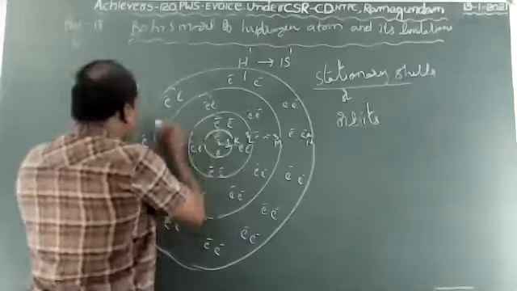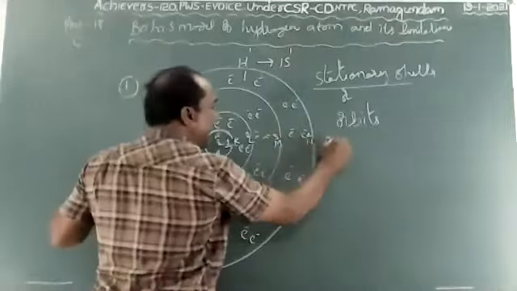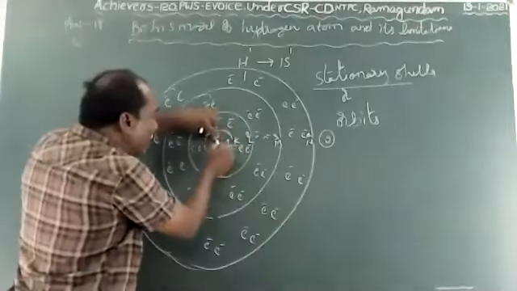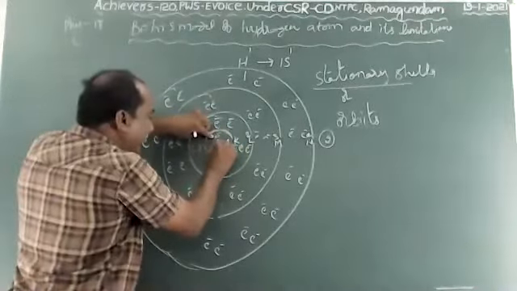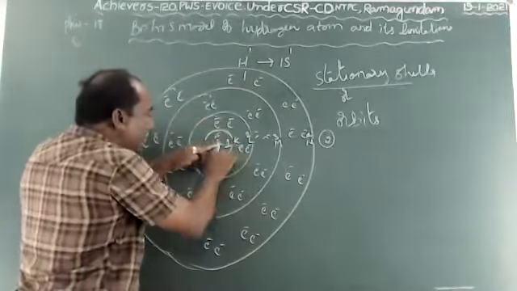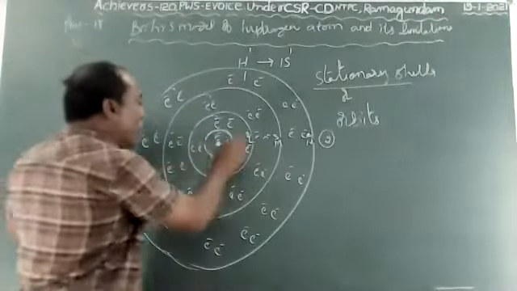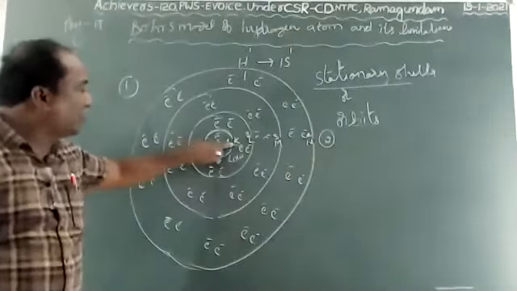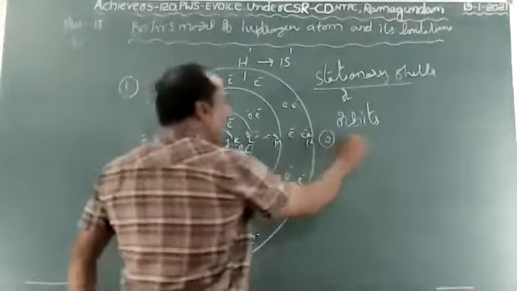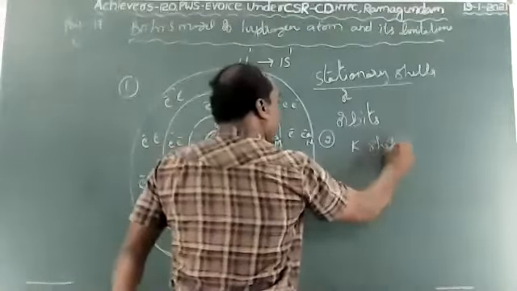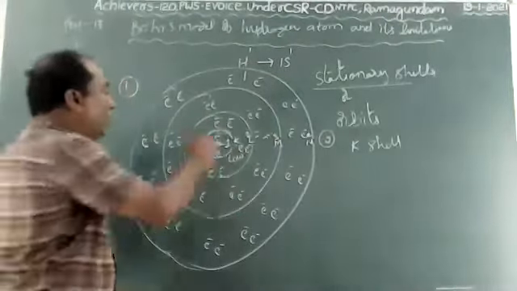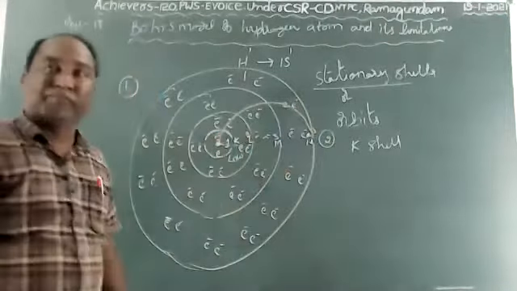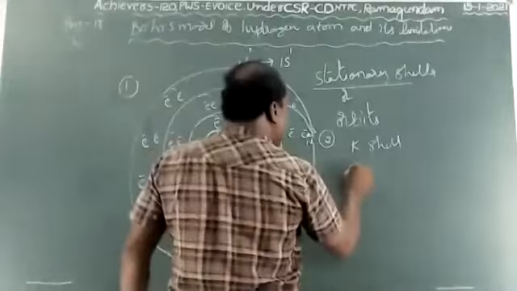Now, the second point according to Bohr's model. The shell which is near to the nucleus has low energy. Which shell is near to the nucleus, children? That is the K shell. The K shell has low energy. Which is far from the nucleus? That means the N shell. It has high energy.